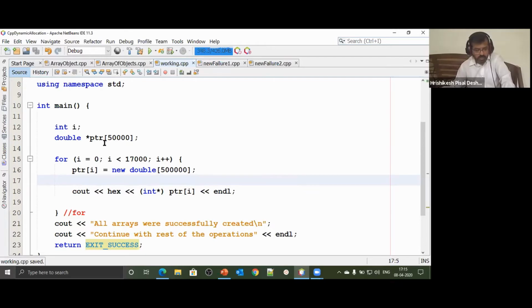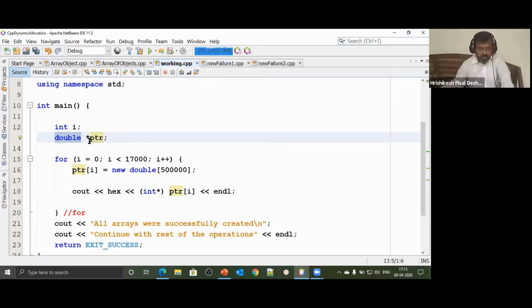What am I doing? I have an array of pointers. Look, this is a single pointer. PTR is a pointer which can store the address of a variable of type double. I say PTR of 5. It means PTR is the name of an array, and this array contains 5 variables. What type of variables? Pointer to double. So it's an array of 5 pointers to doubles.